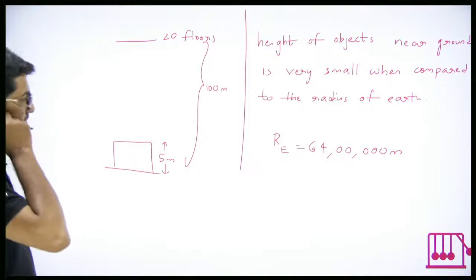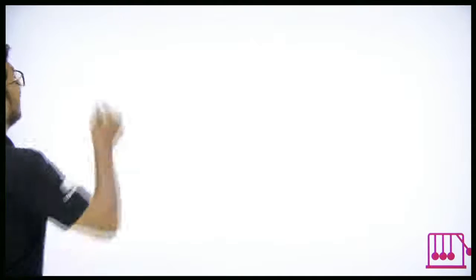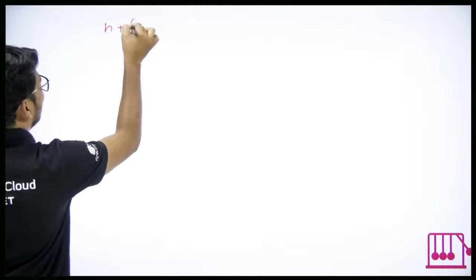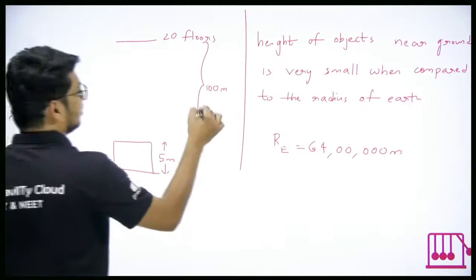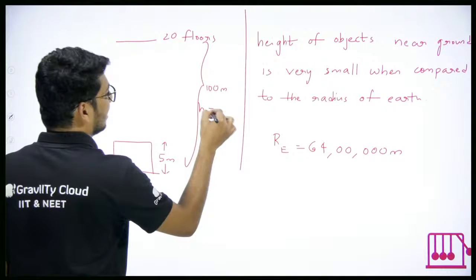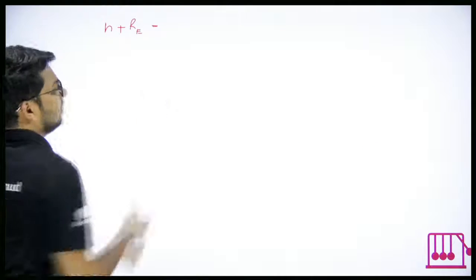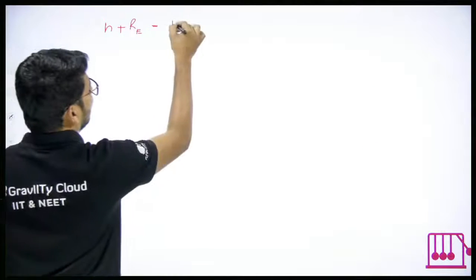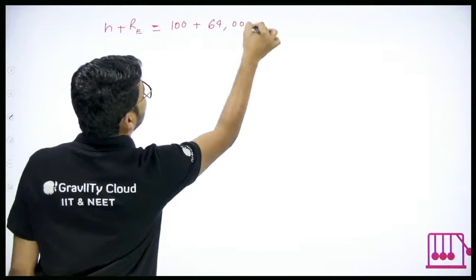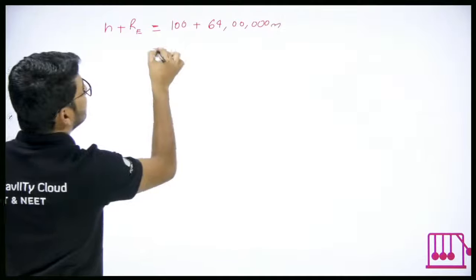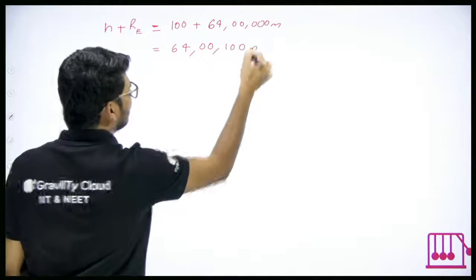So, let's say simple maths. If I have to add H and RE, let's say I'll take the height as equal to 100 meters, just for an example's sake. It will be 100 plus 64 lakh meters, which will be 64 lakh 100 meters.